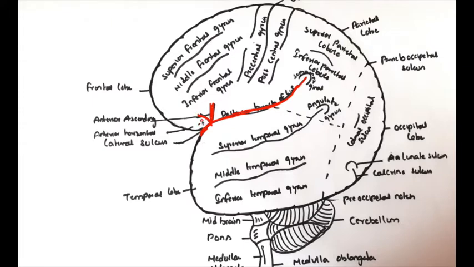The area below the anterior horizontal branch is the pars orbitalis gyrus. The area between the anterior horizontal and anterior ascending branches is known as the pars triangularis. The area between the anterior ascending branch and the posterior branch of the lateral sulcus is known as the pars opercularis. Orbitalis, triangularis, opercularis: these are the three types of gyrus, seen mainly by the division of this lateral sulcus.